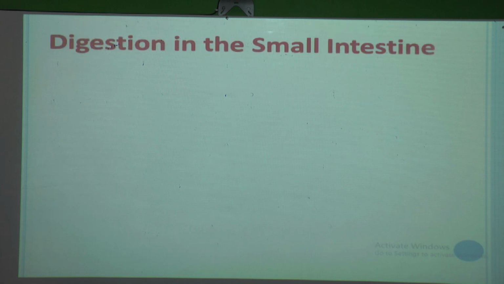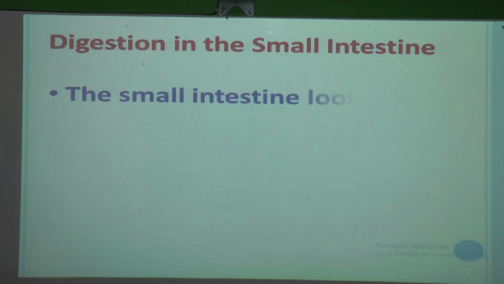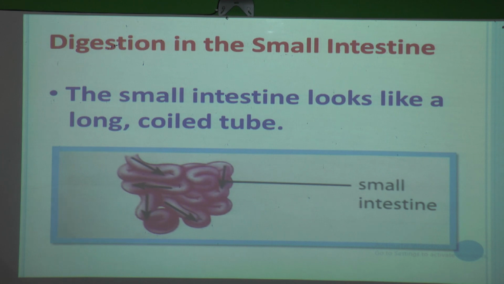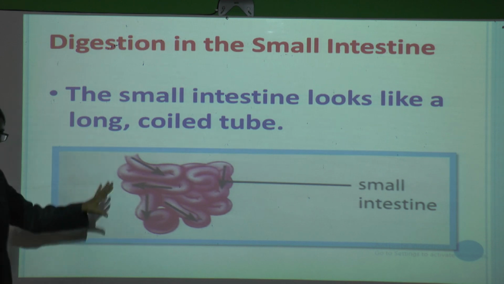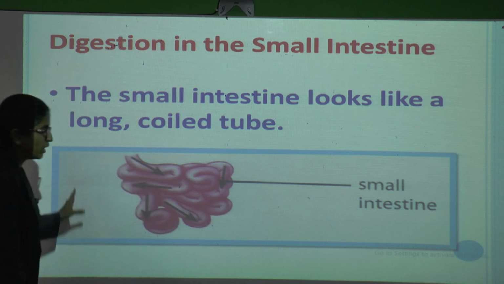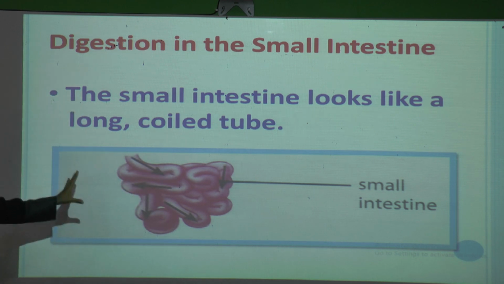Now we will see the digestion in the small intestine. The small intestine looks like a long coiled tube. I can show you a picture also. See, you can see here a picture of the small intestine. It is a long coiled tube. Now we will see what process happens here.